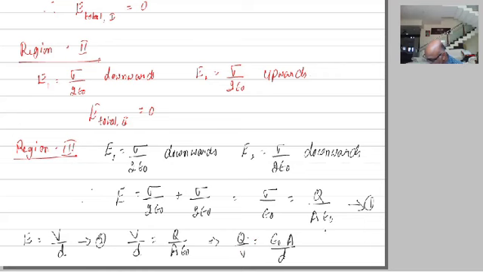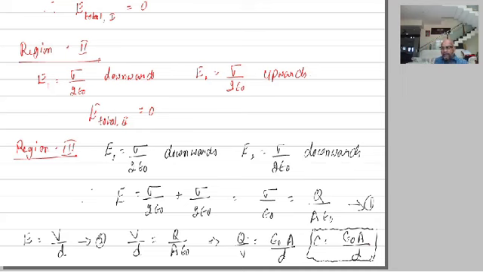What is Q by V? Capacity. Therefore capacity is equal to epsilon naught A divided by D. This is the equation for the capacitance of a parallel plate capacitor.